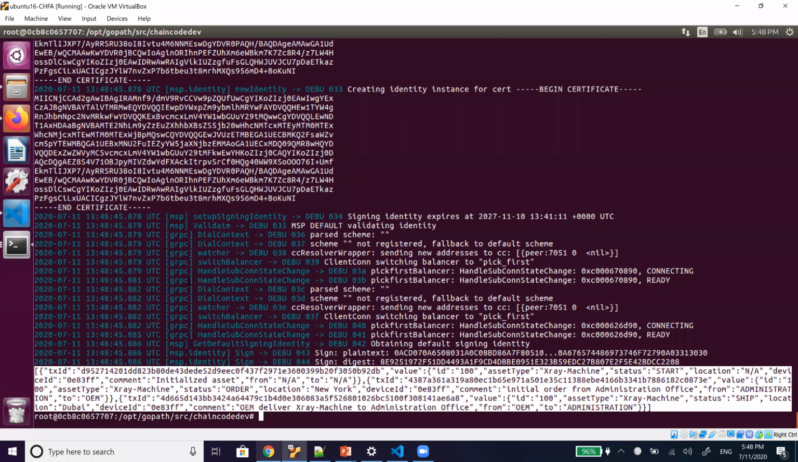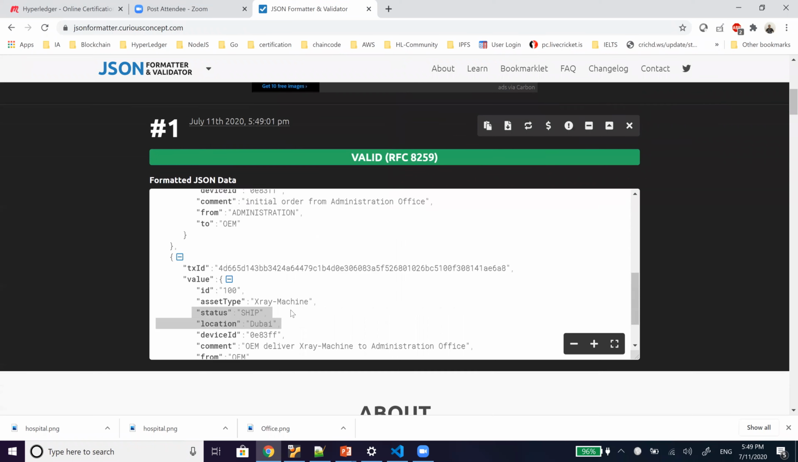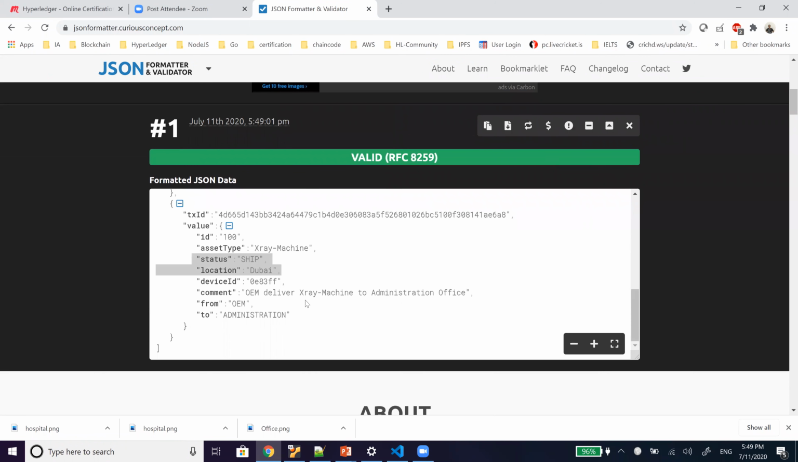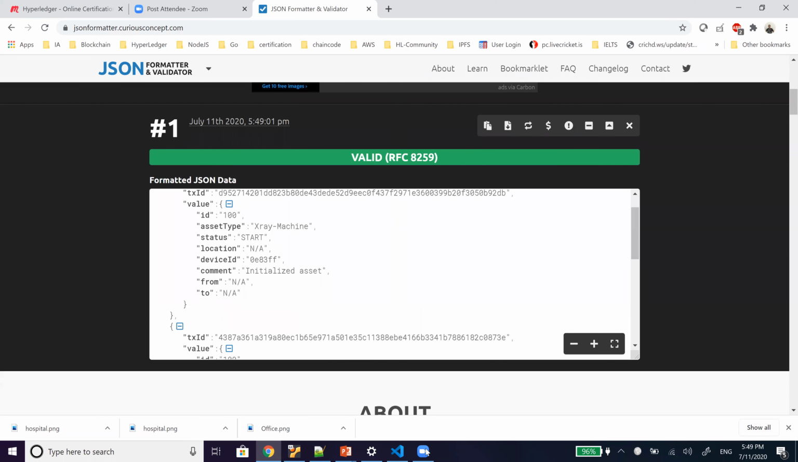In the first transaction, we just initiated this. In the second transaction, we ordered it, whatever the field changes. So this is the history of the Hyperledger Fabric ledger for this chain code. Then we have shipped that. So these are all transactions that we have read successfully from the ledger.